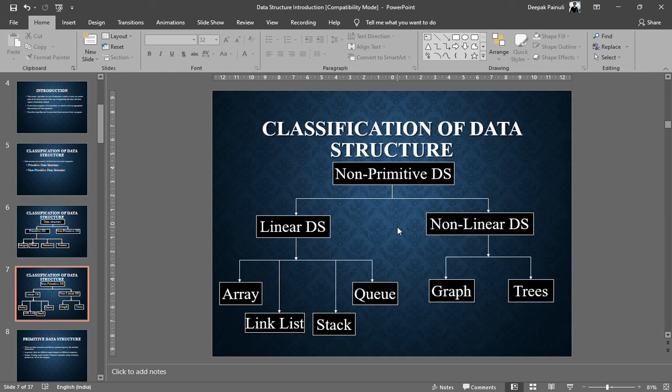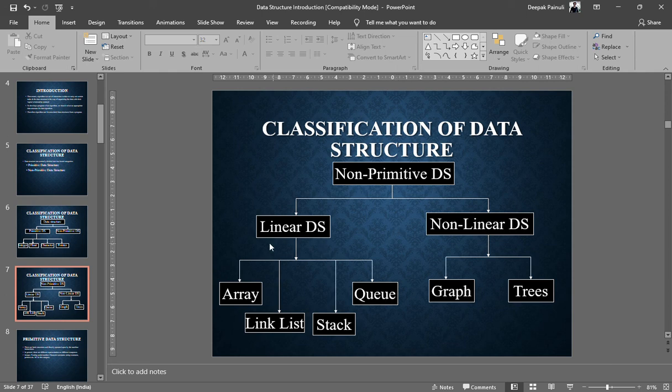The logical relationship will be sequential. Understand my point? And in non-linear data structures like graphs and trees, there is uncertainty that your data will be stored in sequential manner only. It could be stored in sequential or non-sequential manner, depending upon the space available in the memory, right guys?